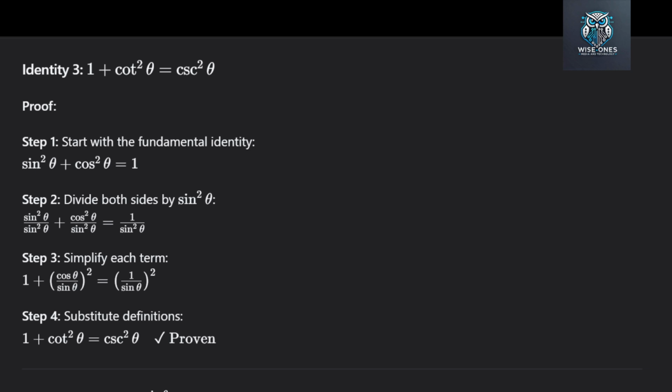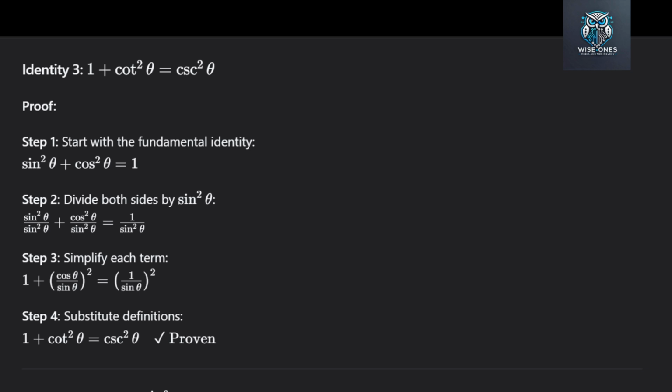Step 3. Simplify. Look at the first term. Sine squared over sine squared cancels out to become 1. Look at the second term. Cosine over sine is cotangent, so cosine squared over sine squared is cotangent squared theta. Look at the right side. 1 over sine is cosecant, so 1 over sine squared is cosecant squared theta. So we get 1 plus cotangent squared theta equals cosecant squared theta. Proof complete.